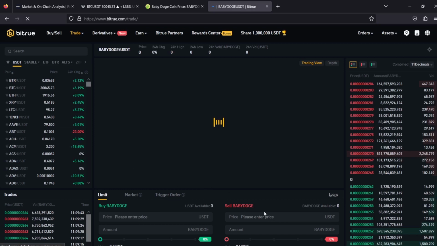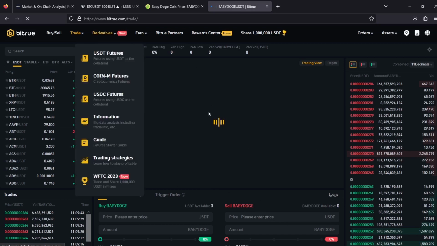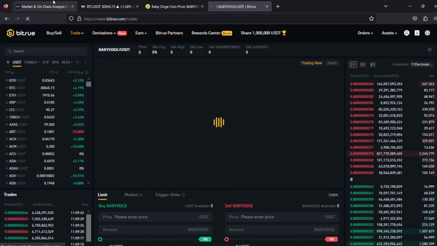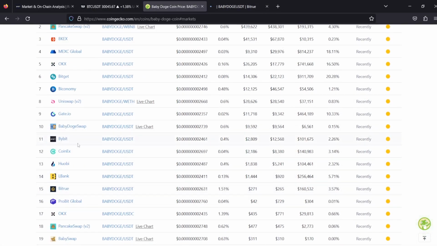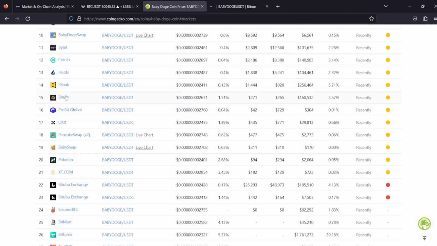This is kind of slow here on BitTrue, but let me go to CoinGecko because prices are the same. Right here on BYBIT, you can see it's being sold at 24.61. And if you go to BitTrue, right here on BitTrue, you can see that it's being sold at 26.31. This is the price of Baby Doge. So you can see the difference, right?